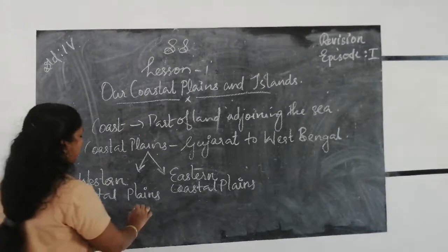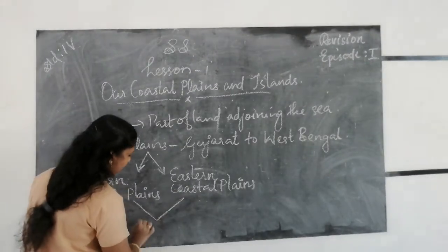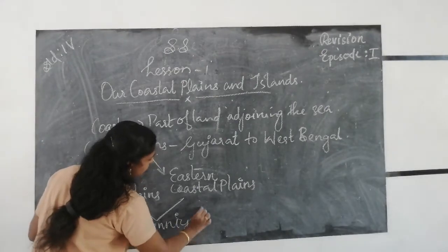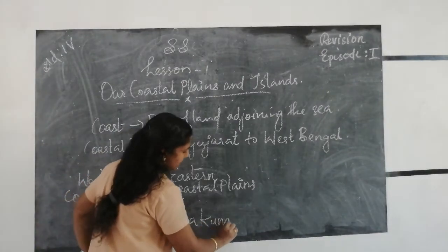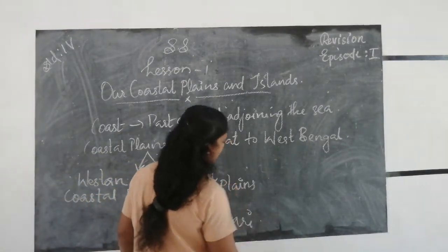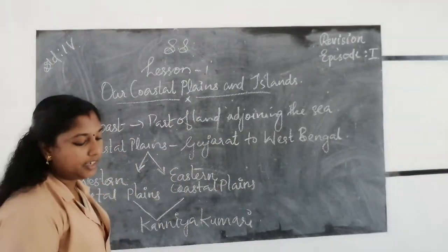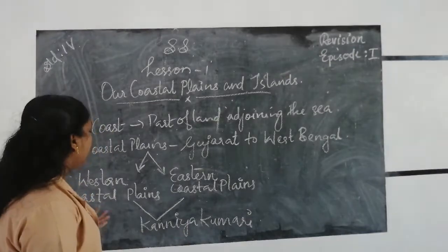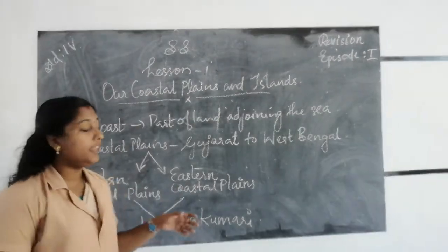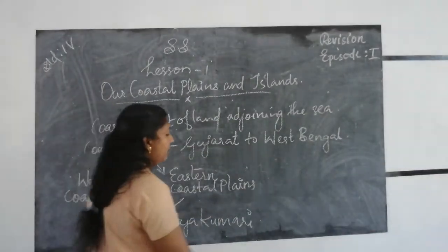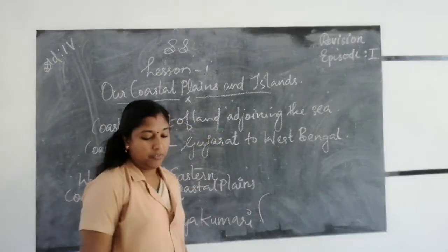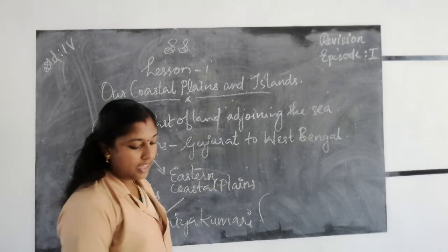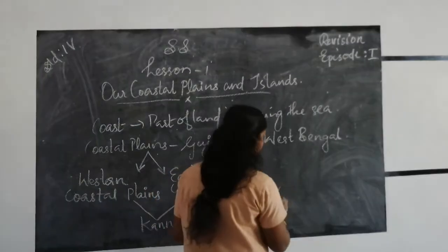Then the two coastal plains meet at a point, that is Kanyakumari. Three water bodies also meet at Kanyakumari. They are the Arabian Sea, Indian Ocean and Bay of Bengal.